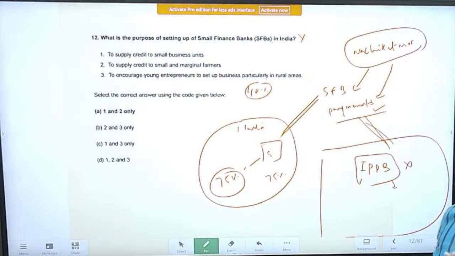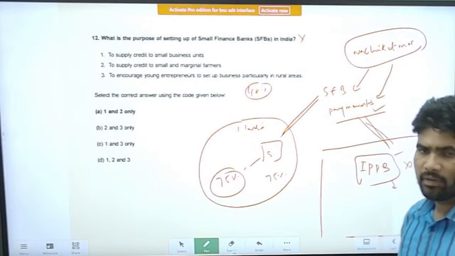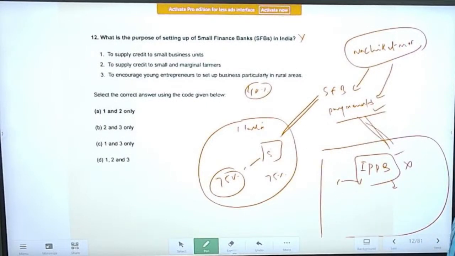There are several developments going on in this area, right? After some time, it has been realized by the RBI itself that the payment bank concept is a faulty concept, and it allowed these payment banks to be converted into small finance banks.